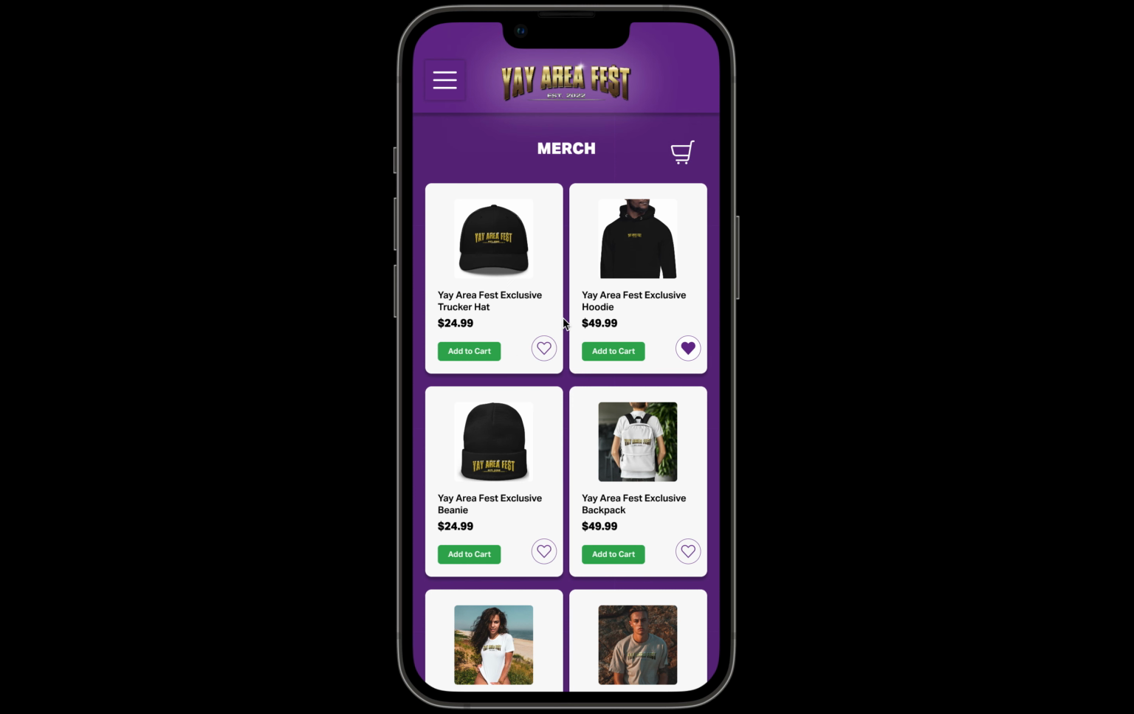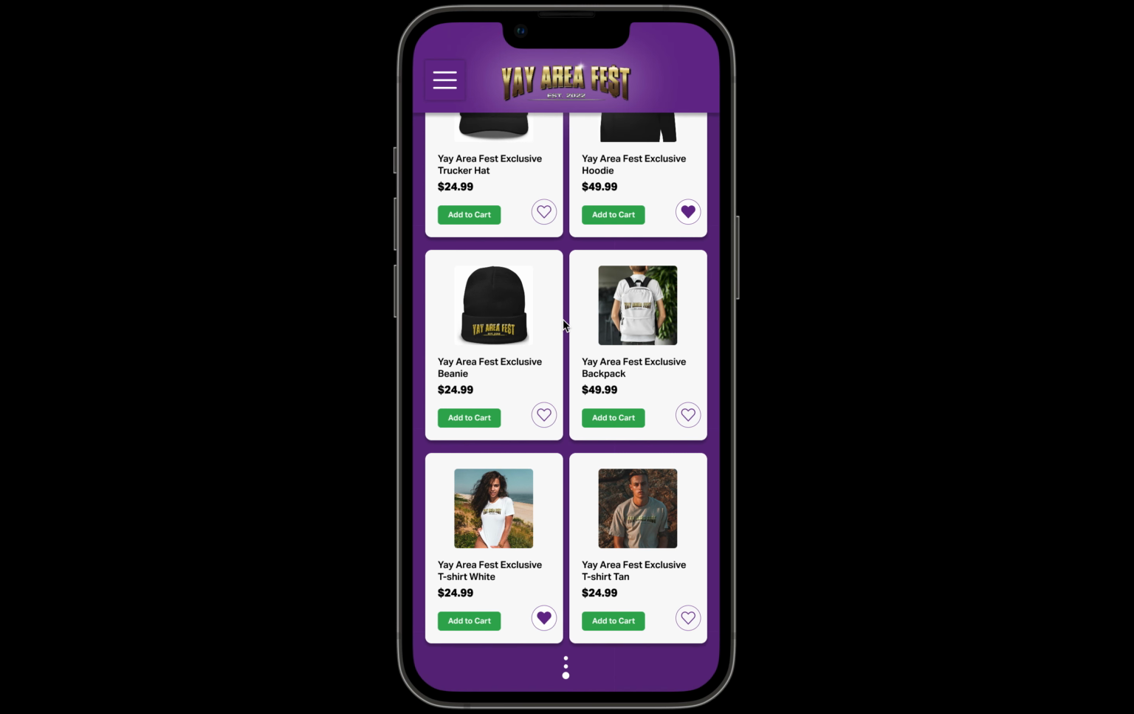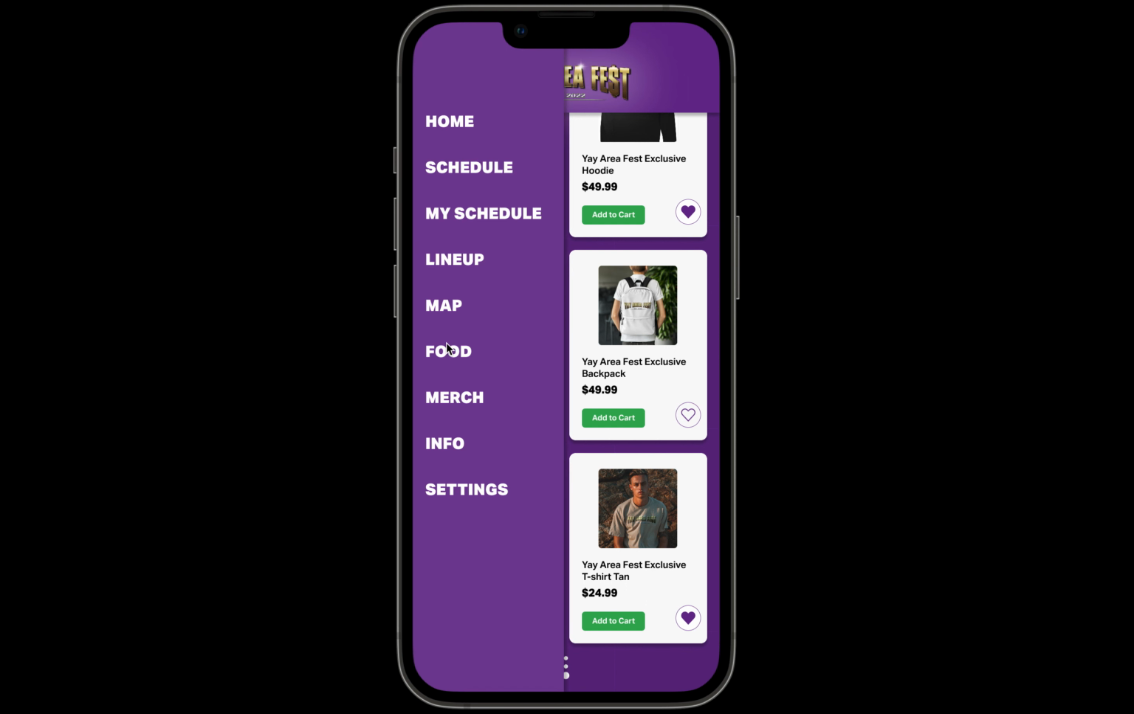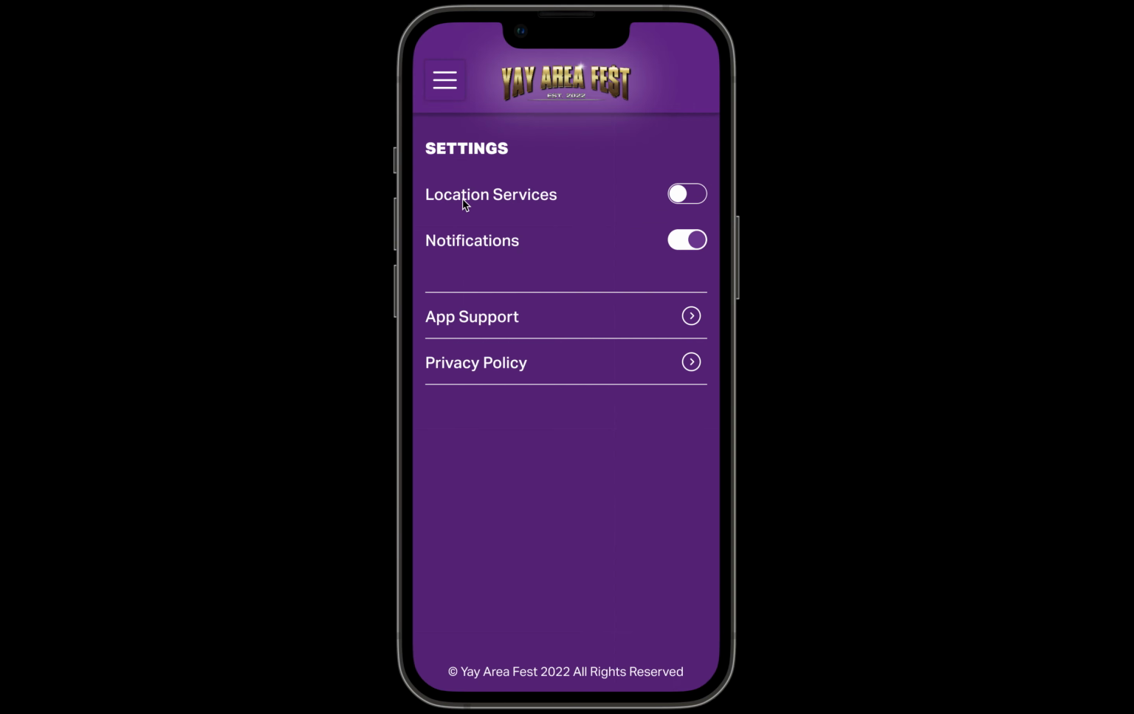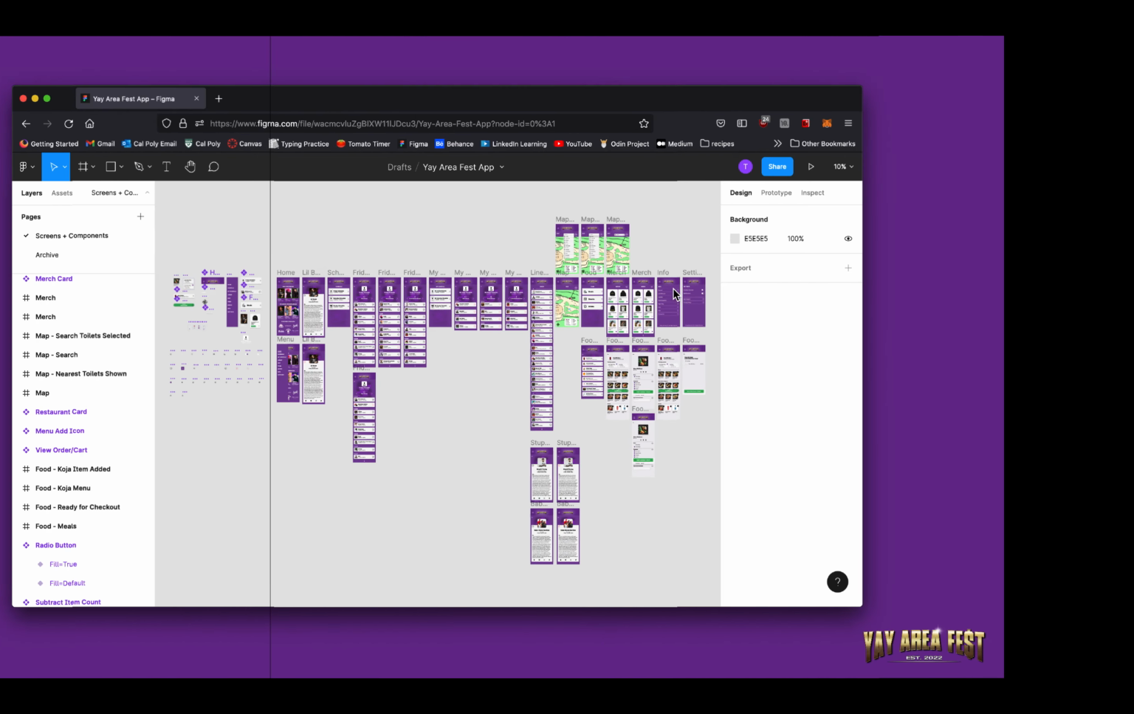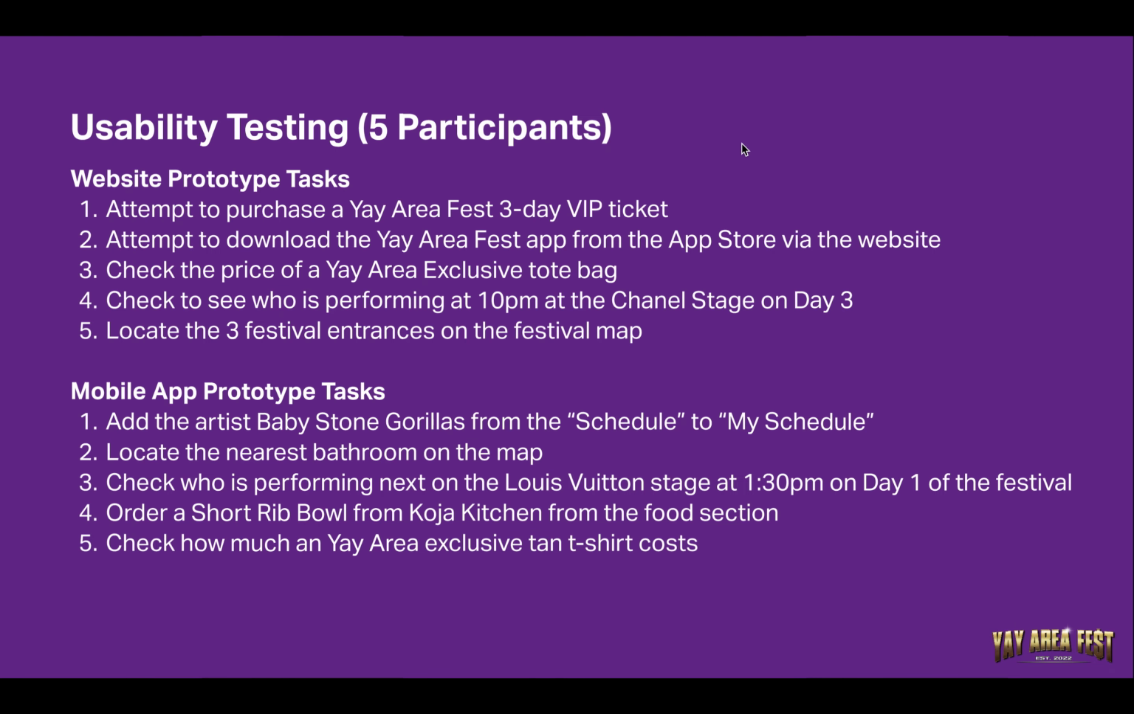The user can also purchase merch off the app and pick it up at one of the merchandise booths, and they can favorite items that they would like to purchase later. And we have the info page, and the settings page. So moving back to the slide deck.